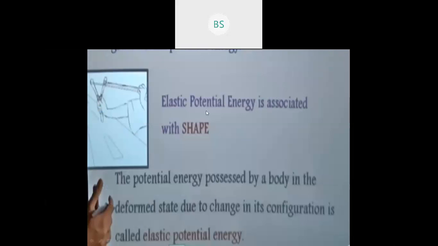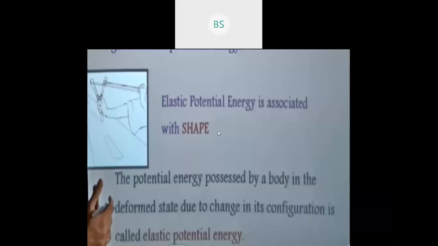So let us study now the next form of potential energy. The next form of potential energy is elastic potential energy. It is associated with shape, and I have shown you the examples: one is a rubber band and the other is a spring. Elastic potential energy is associated with the shape of the object. Here one more example we have taken, children. You can observe this is the playing object. When you stretch the rubber band, the shape of the rubber band is changed, and because of the force applied on this rubber band, what happens? The energy is stored in it.